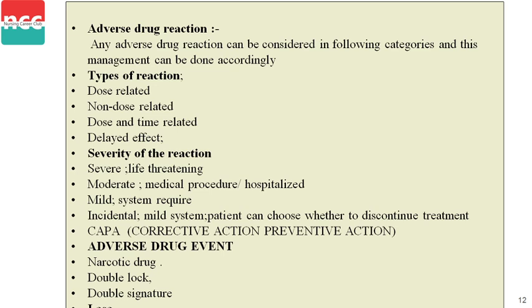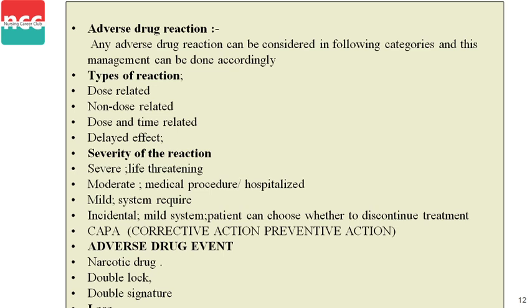CAPA, corrective action, preventive action. So these are the types of reaction that occur in adverse drug reaction: dose, non-dose, time, delayed effect, and severity, severe, moderate, mild and incidental. And the last one is CAPA, that is corrective action, preventive action.